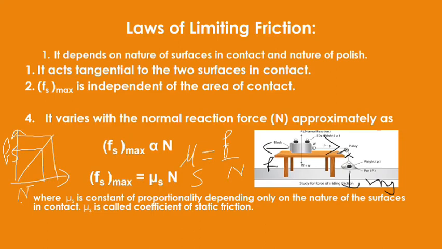That should be known to you, and you should be able to find that when you increase the weight in this pan, then basically you are increasing the tension here. This tension works like an applied force, and this is the applied force, this is the frictional force.